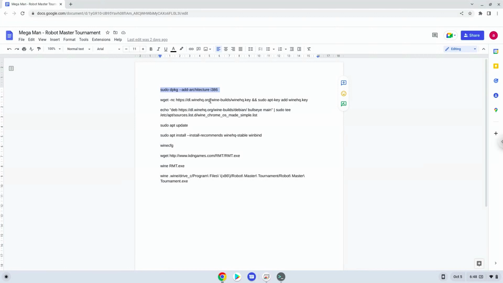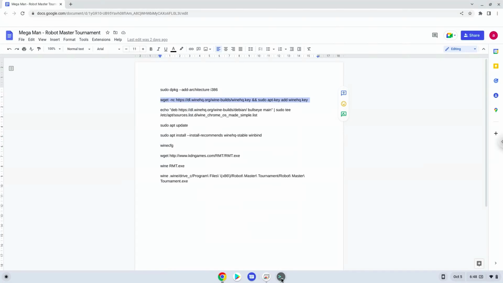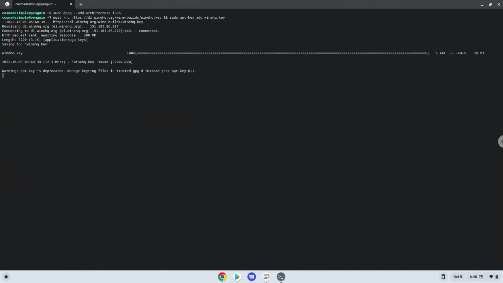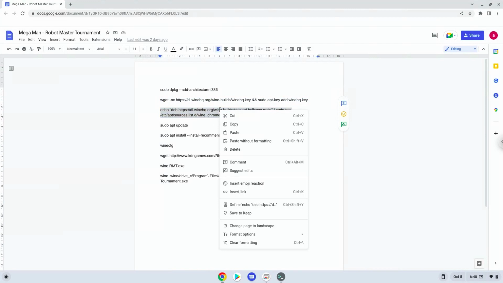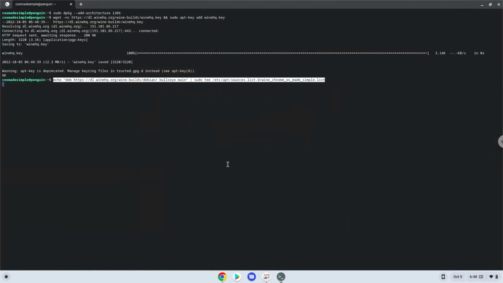Press Enter. Now we will download the Wine security key and add it to our system. Now we will add the Wine repository to our system. Now we will update our system repositories of our Linux apps.